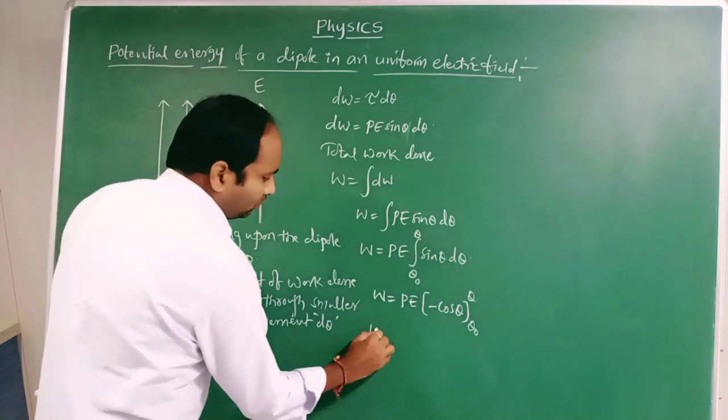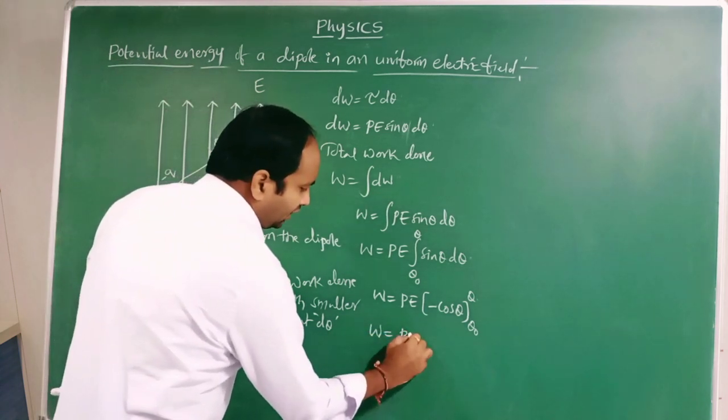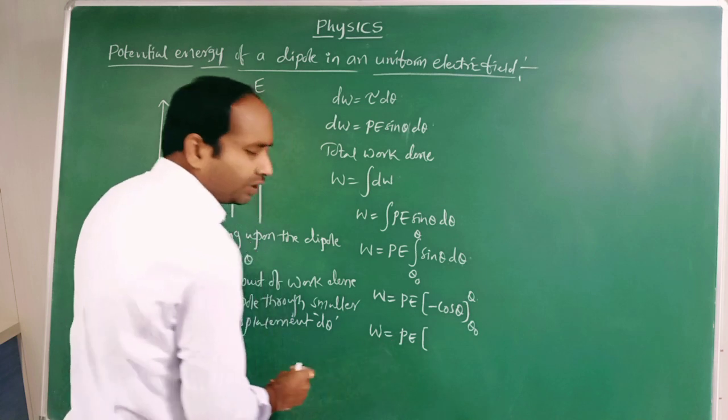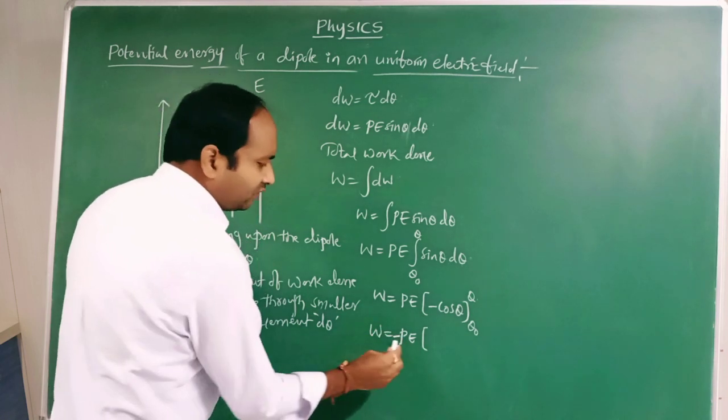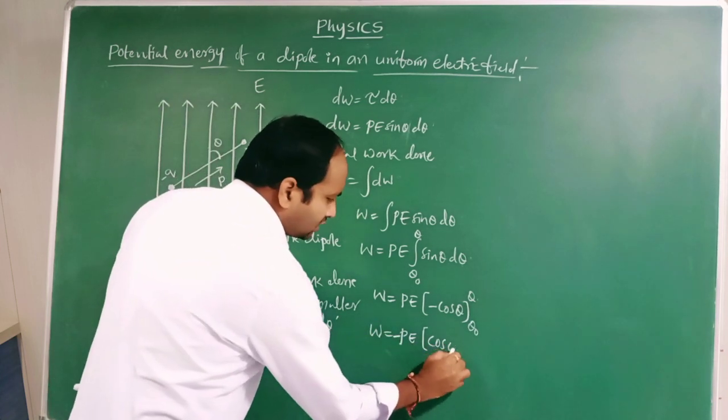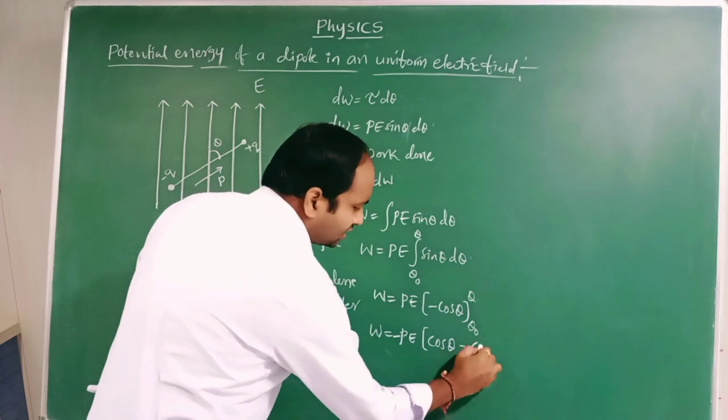W equals PE of minus, outside, and the remaining is cos theta minus cos theta naught.